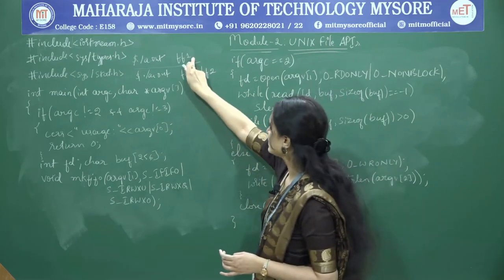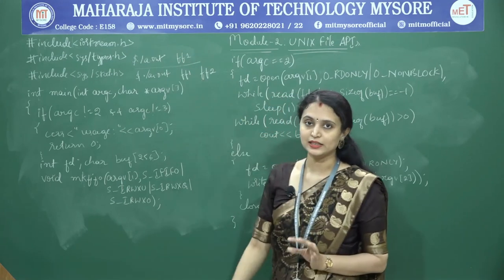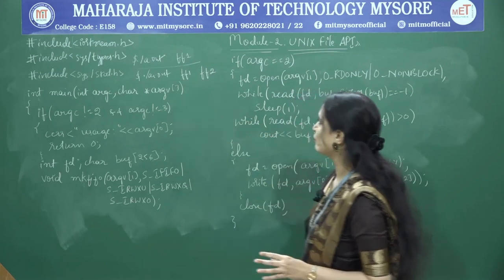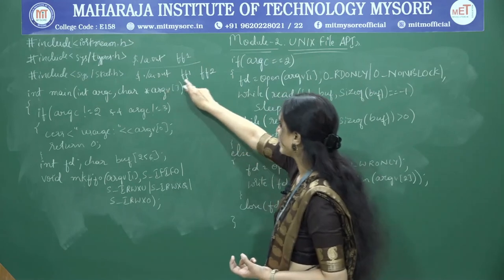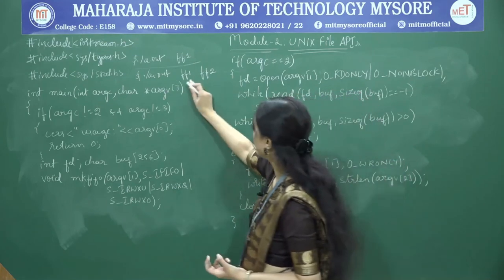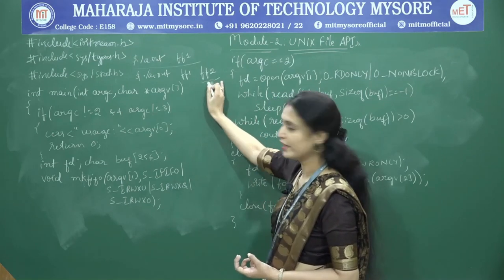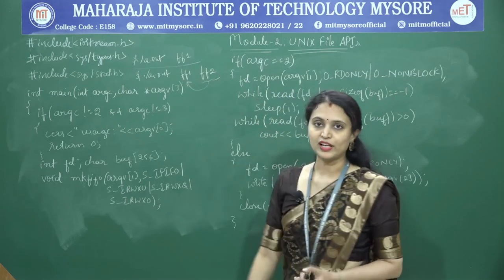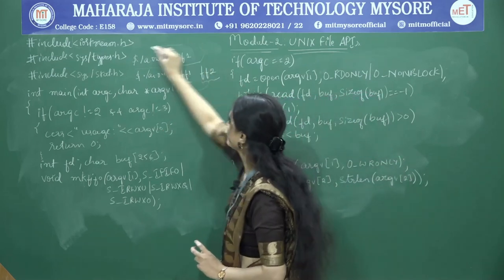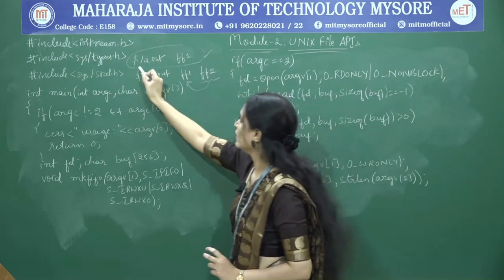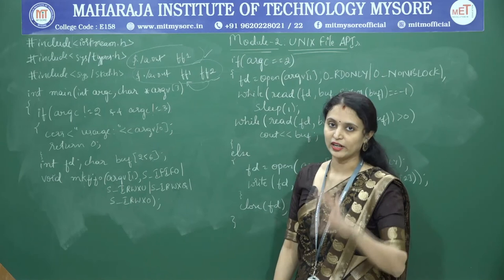Okay, in the first case, that means if the argument count is just 2 and there is only one file name, in that case this file has to be opened for read operation and it performs the read operation. And in case of the second type of input, it will be opened for write operation, and then the content from the file FIFO file 2 has to be written into FIFO file 1. So this program will perform these operations. It might take this, or else this. So this program can work for both the reader process and the writer process.